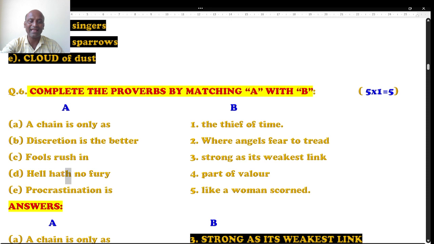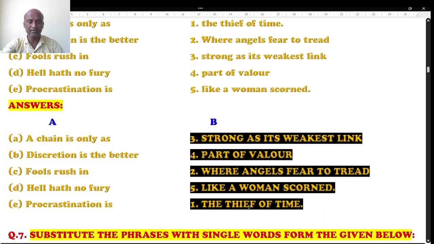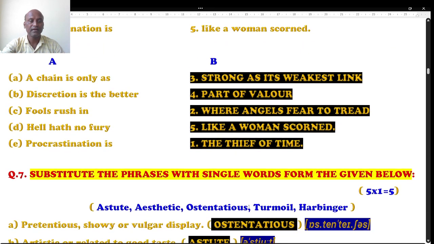Hell hath. Hath is old English, nothing but has. Right? It is old English. Hell hath no fury. Procrastination is... You have to match with this: the thief of time, where angels fear to tread, strong as its weakest link, part of valor. Valor is nothing but bravery. Like a woman scorned. Scorned is nothing but angry, reddened face or reddened eyes. Anger. Okay. The right matching is, here it is.